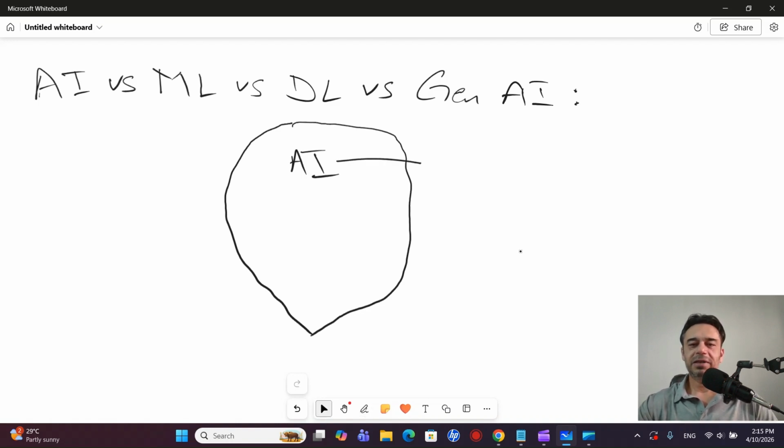The first thing we have is AI, and again the basic purpose of AI is to create systems that require human-like intelligence and no human intervention.